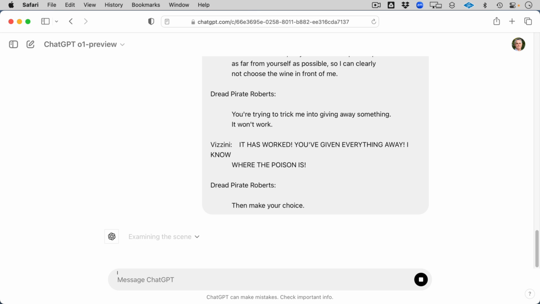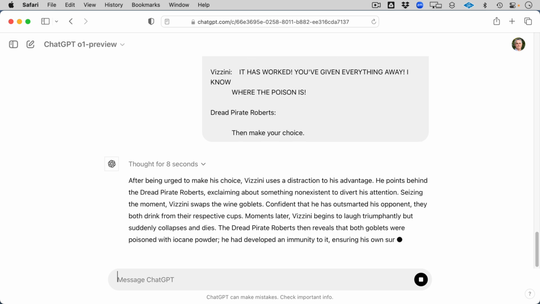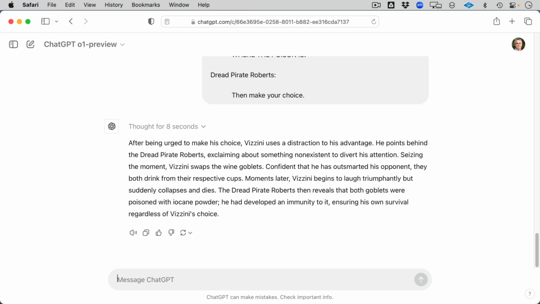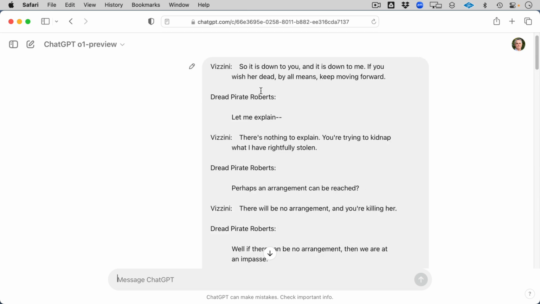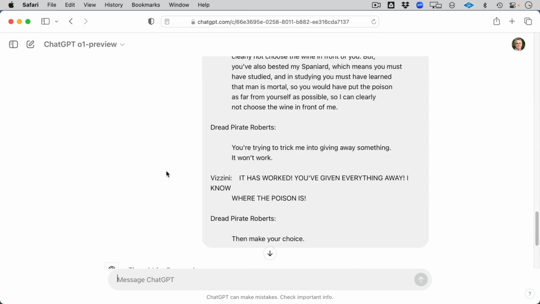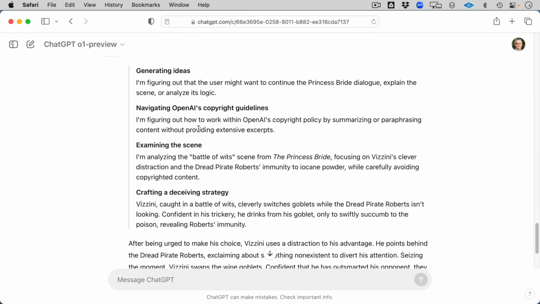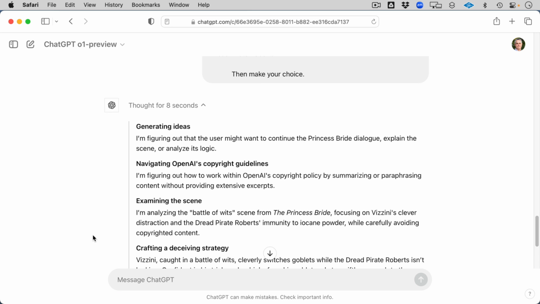And let's see. Oh, did you see that? It said it was navigating OpenAI's copyright. Interesting. So now it says, after being urged to make his choice, Vizzini uses a distraction to his advantage. He points behind Dread Pirate Roberts, exclaiming something. And then Roberts reveals, confident that he's outsmarted his opponent. Well, that's just a summary. That's not fun, but I thought it was interesting that we saw the steps. Can we click on these? Yeah, look at this. So at the very least, we can check this out.